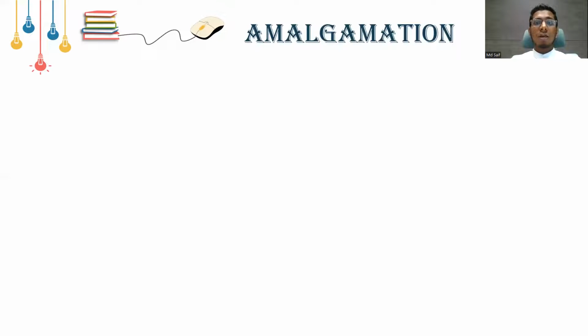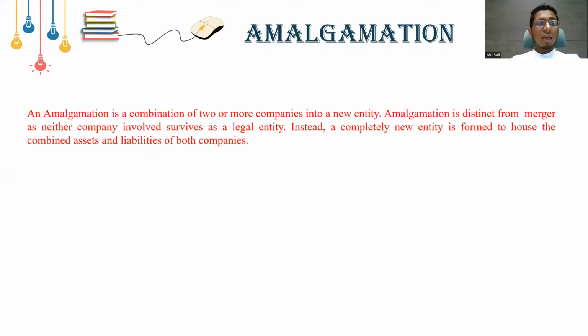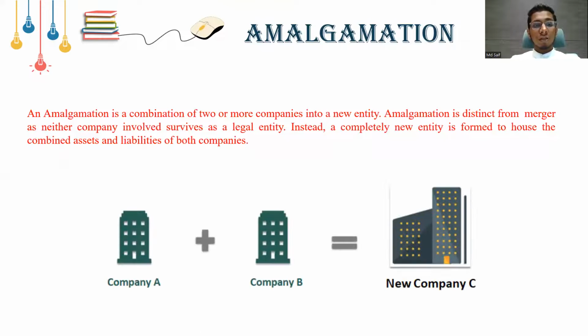The next concept is amalgamation. An amalgamation is a combination of two or more companies into a new entity. Amalgamation is distinct from merger. Neither company involved survives as a legal entity. Instead, a completely new entity is formed to house the combined assets and liabilities of both companies. Here is the example: companies A and B amalgamate and become a new company, that is company C.